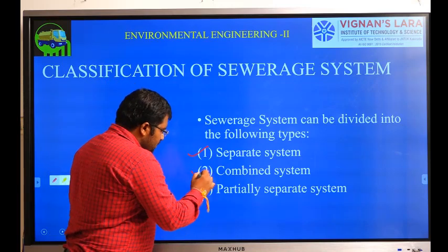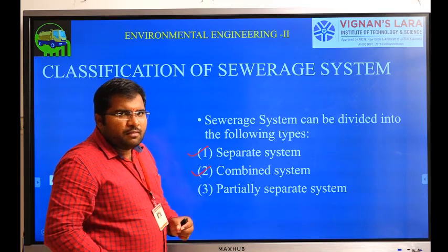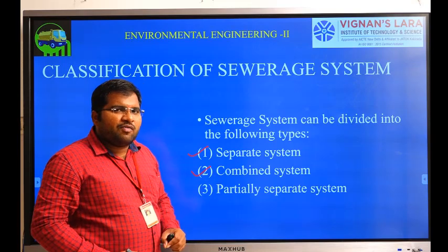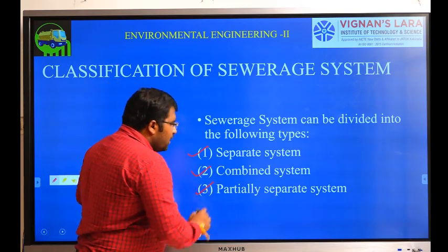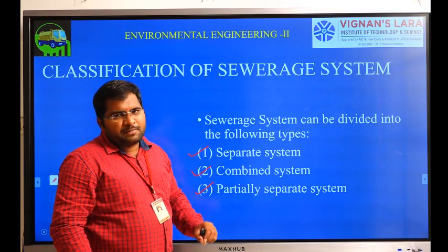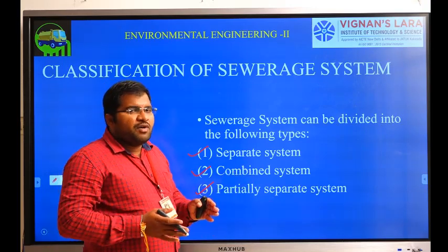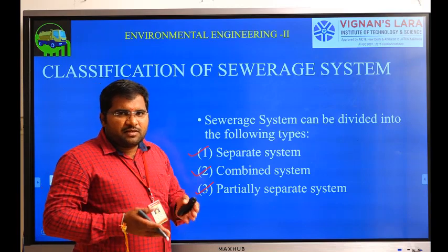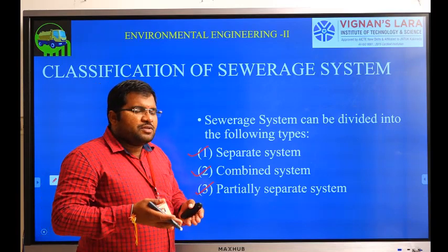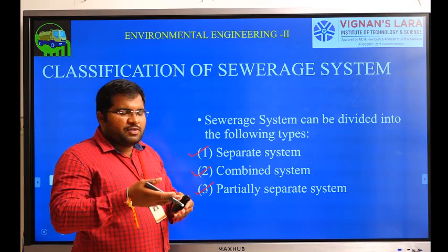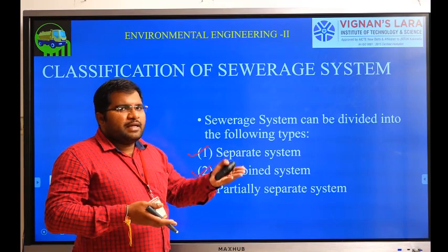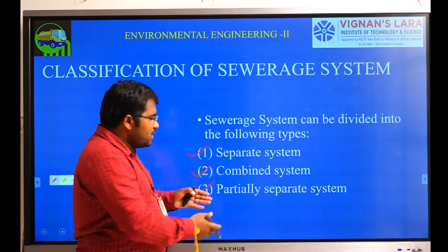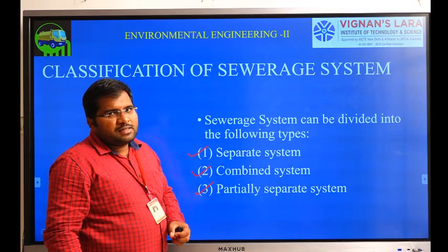The second one is the combined system. In this system, both sewage as well as storm water will be carried in a single pipe. The third one is the partially separate system. That means some part of the storm water will be joined along with the sewer, up to some limit. If the limit is exceeded, that means the flood amount becomes larger, then the water will be carried in some other channel. That's why it is called the partially separate system.